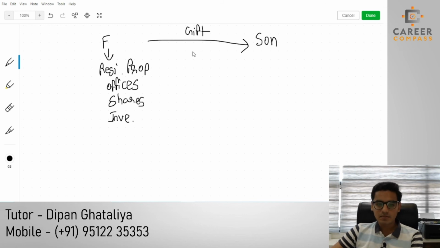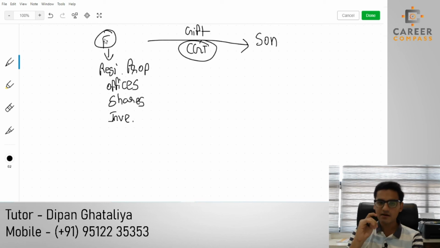Gift relief is not possible in this situation, and they compulsorily have to pay the CGT. Okay, so that is why the father thought that we have to do something in this situation. I don't want to pay CGT. They tried to create a loophole from the rules. So what did the father do?